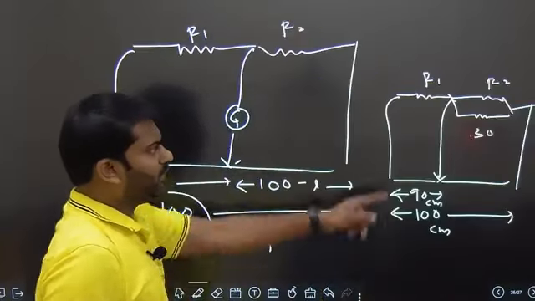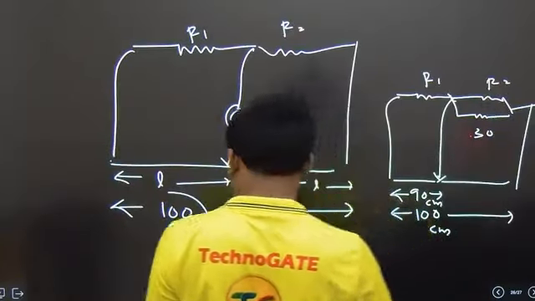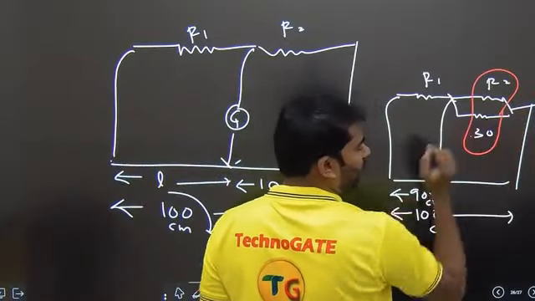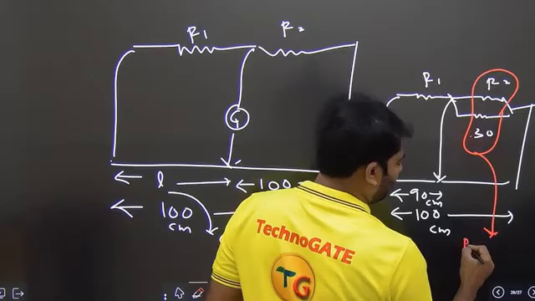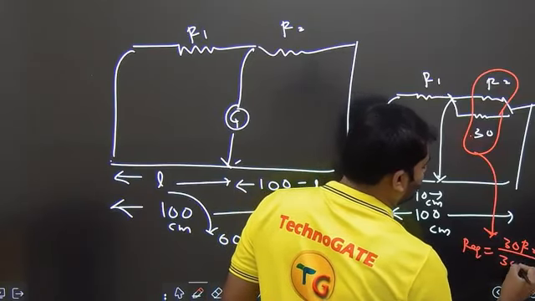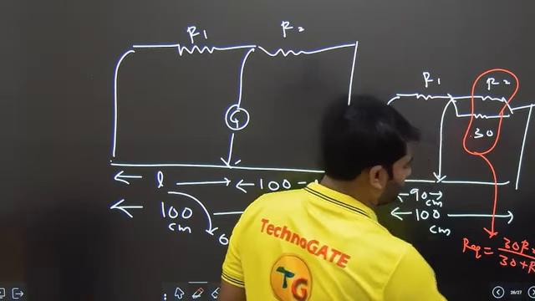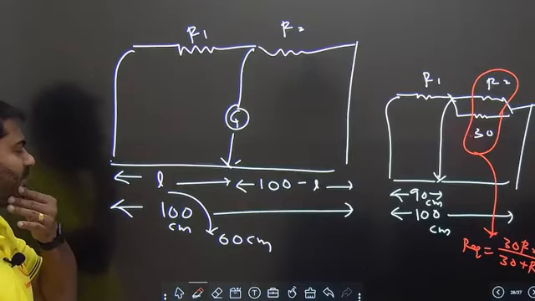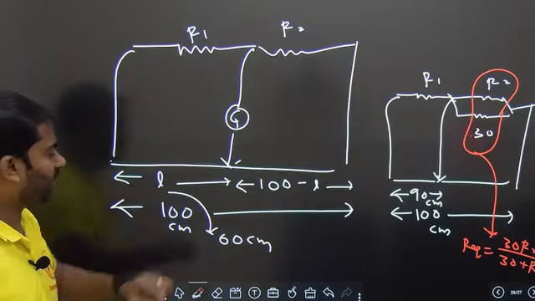We have to use these two to find the equivalent resistance. Since these two are parallel, you will get R equivalent is equal to 30 R2 by 30 plus R2. That you need to keep in mind. L1 60 will become 40.